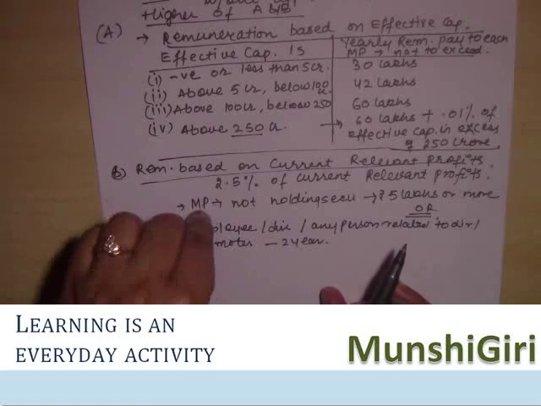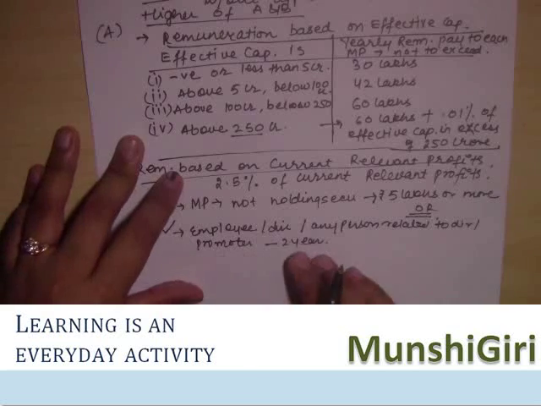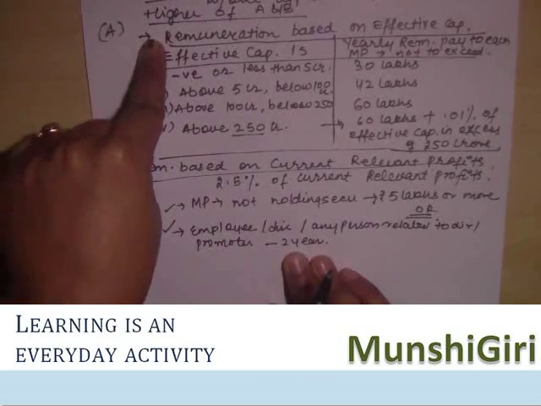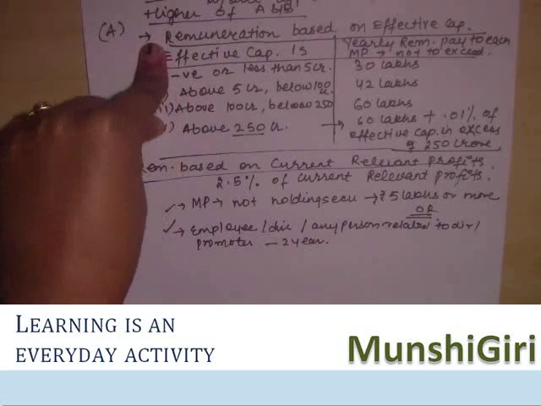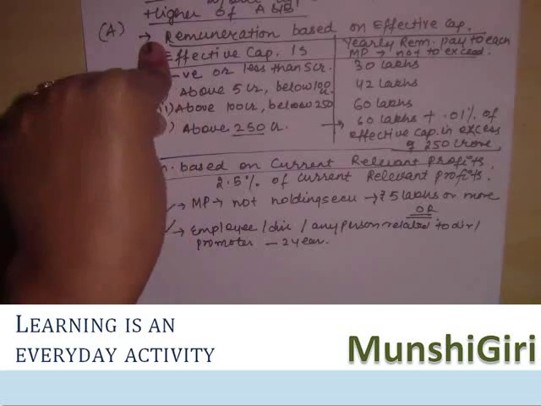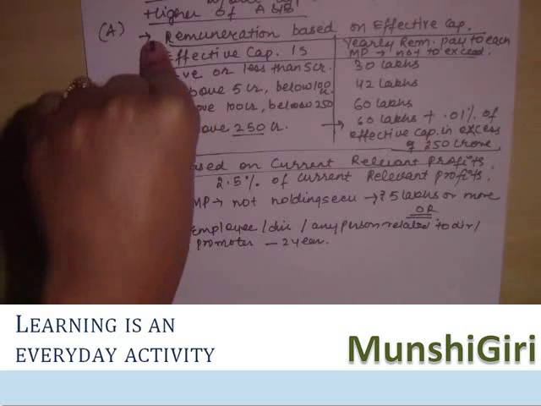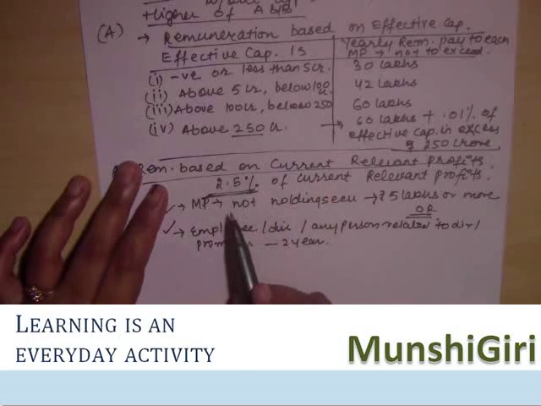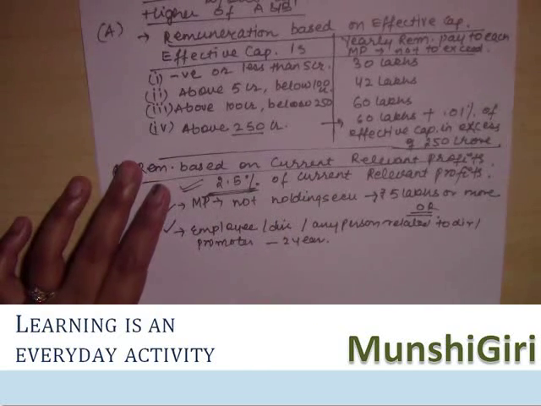In case there is a person falling in these two categories, we can pay the remuneration only as per A that we have covered, that is remuneration based on the effective capital of the company. Again, if the resolution passed by shareholders is special resolution, then this limit of 2.5% will be doubled, that is it will become 5%.